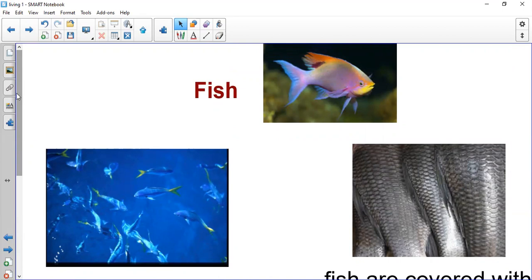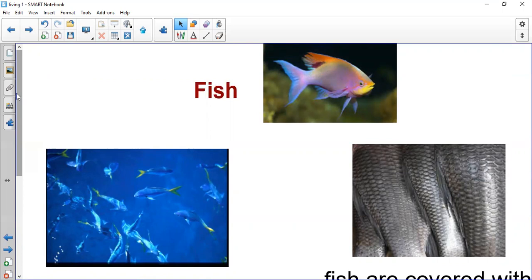We said amphibian has wet skin. The young amphibians hatch from eggs in water, and after this, they jump to live on land. The last thing that I want you to know was that the frog is amphibian. Repeat after me. The frog is amphibian. This is the only example that I want from you to memorize.